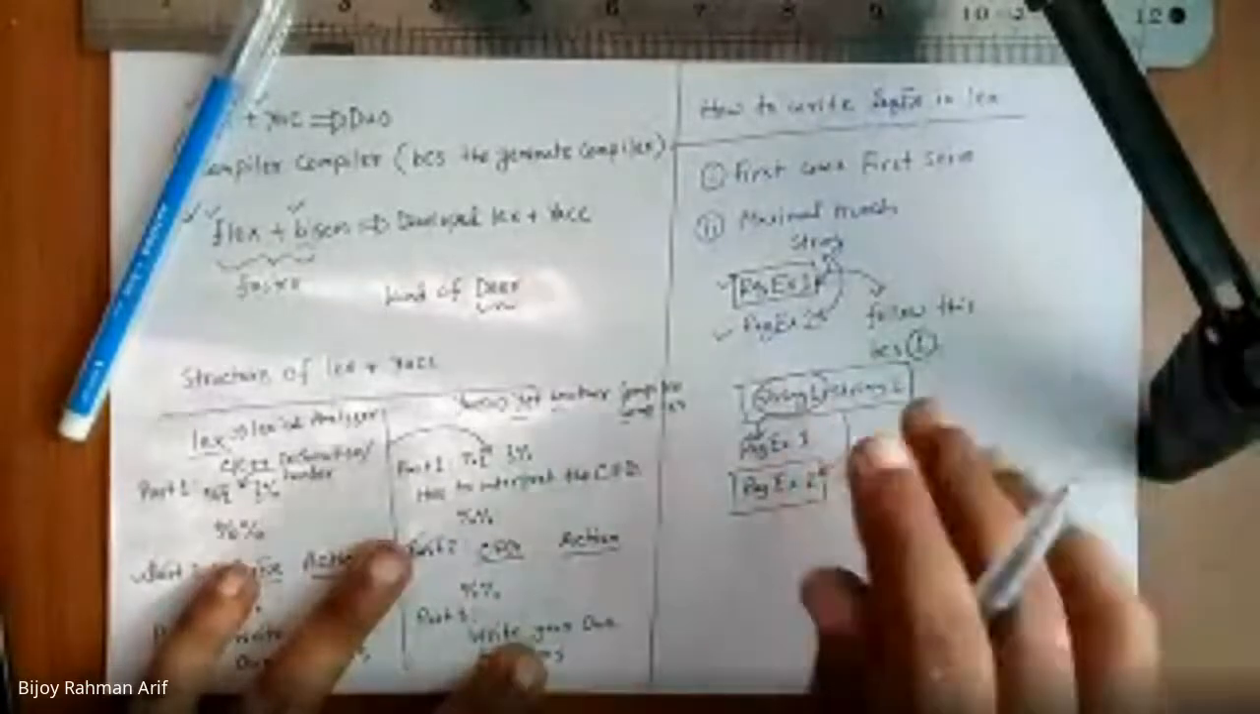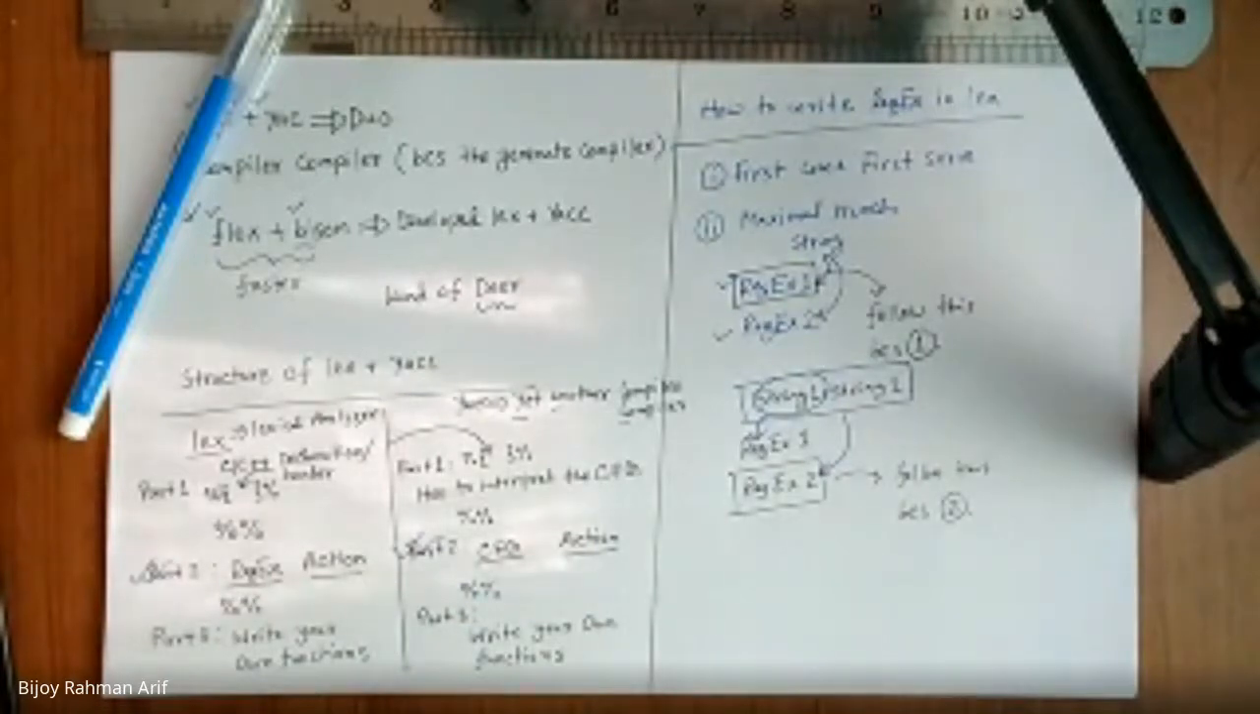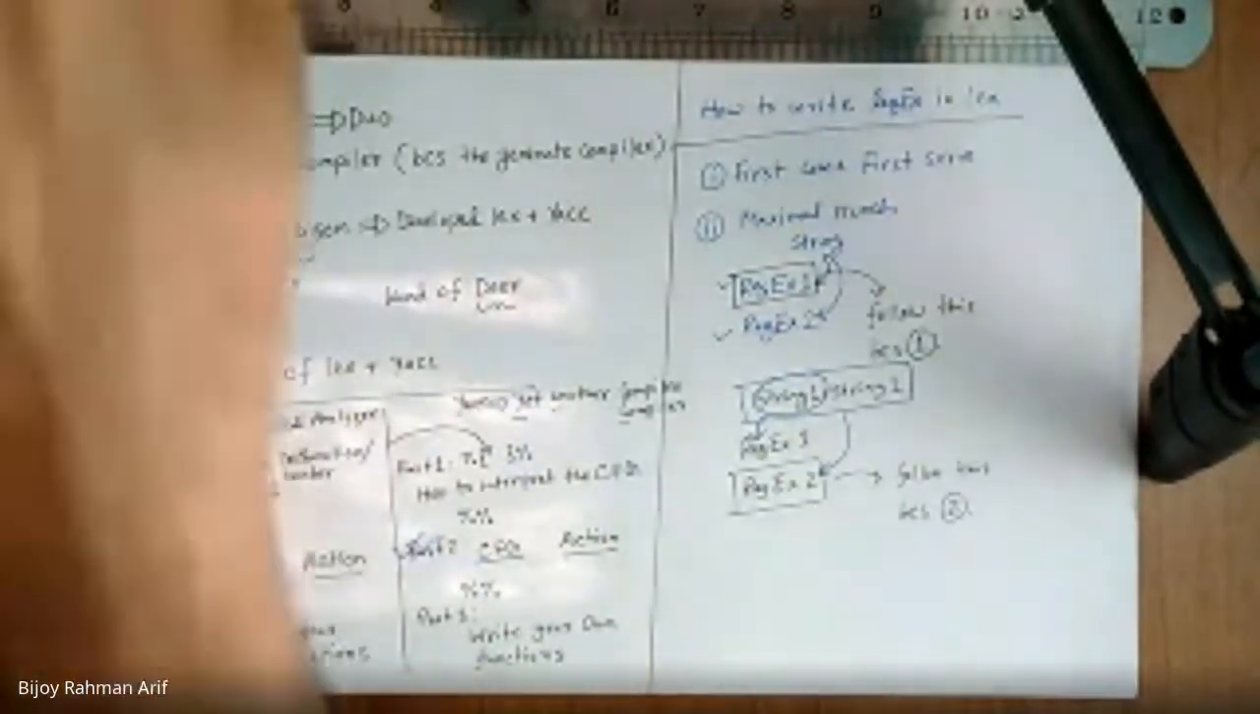So this is the maximal match. It will always try to match the highest. If both are equal, there is a tie, then it is going to take the first one. Did you get it? Don't worry, I'm going to give a lot of examples.